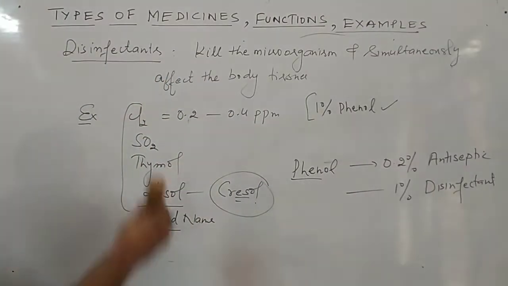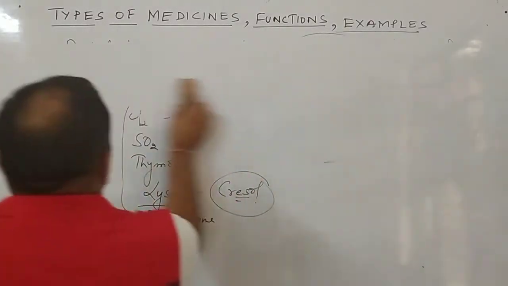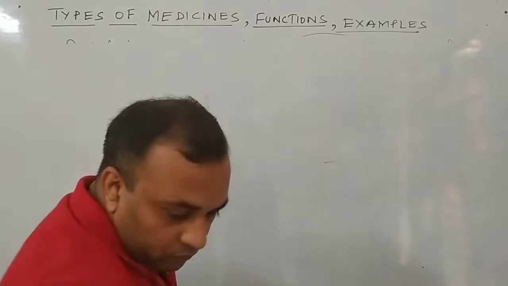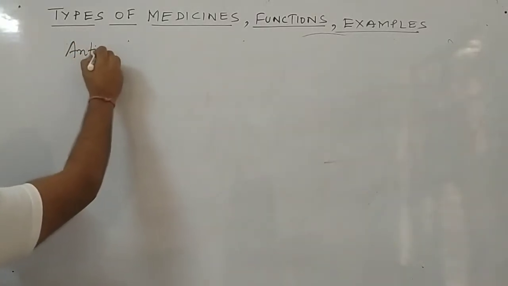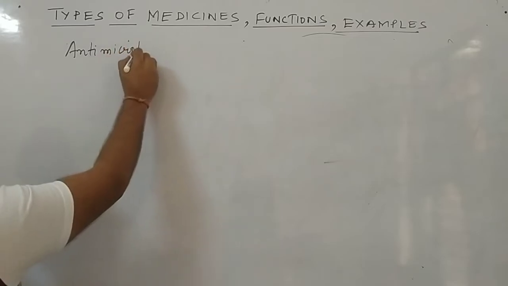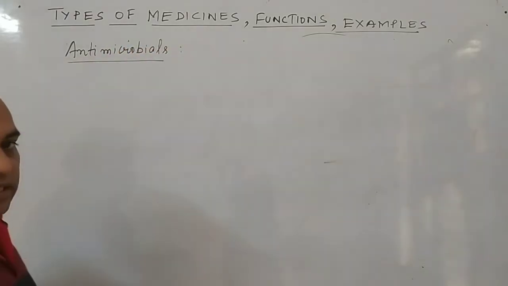The next one is antimicrobial. The next type of medicines are antimicrobials. Now listen, what are these medicines?